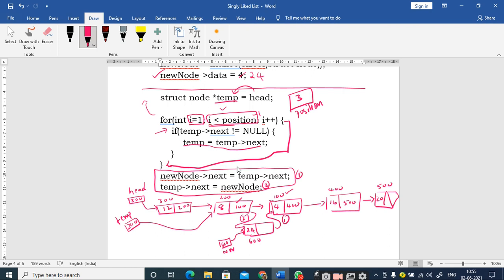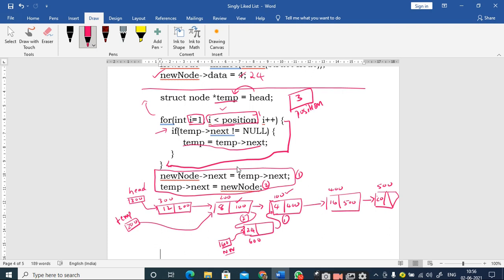Yes, sir. I can access the address of this third node, that is 100, by this second node next part. I have a pointer to the second node. So how can I access this next part? That is nothing but temp next. Right. So let us look at the first action. The first action is you have to link the new node to the third node. So how can I access the next part of the new node? By using new node arrow next, and I am assigning it to temp next.